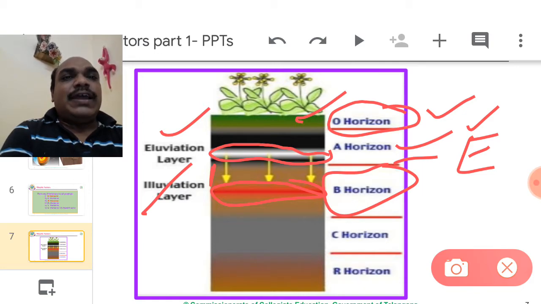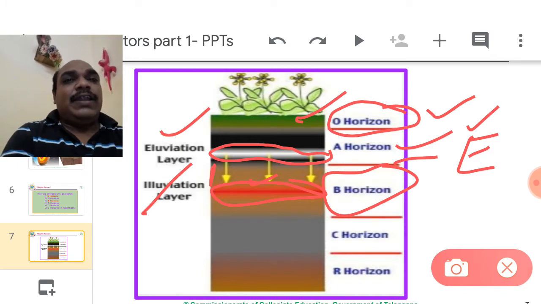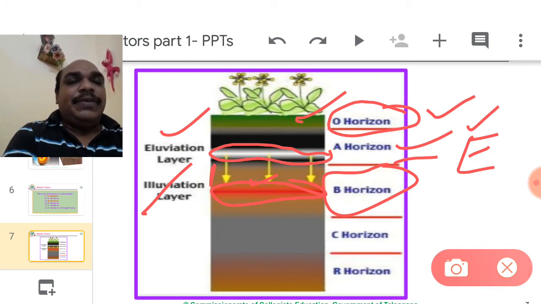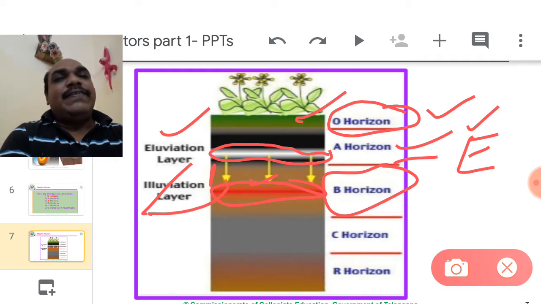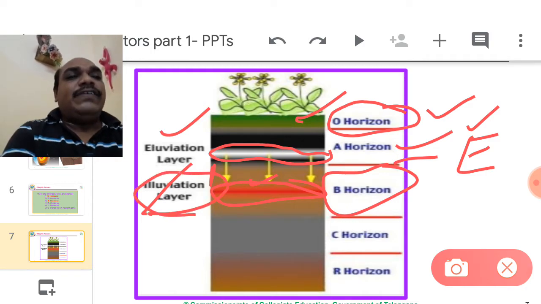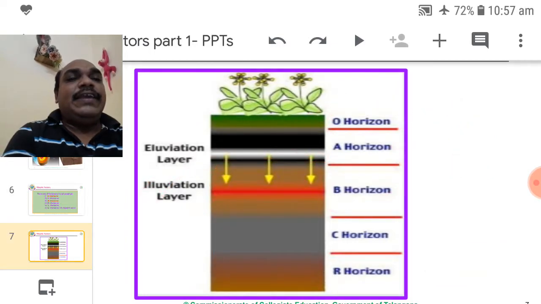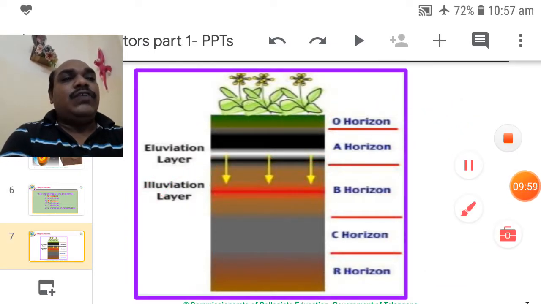Most of the clay particles, and some aluminium and iron, are accumulated here. More iron is available in this B zone, therefore the zone looks reddish in color. So not only iron, aluminium also accumulates. The accumulated layer is called the illuviation layer. It is present in the B horizon.